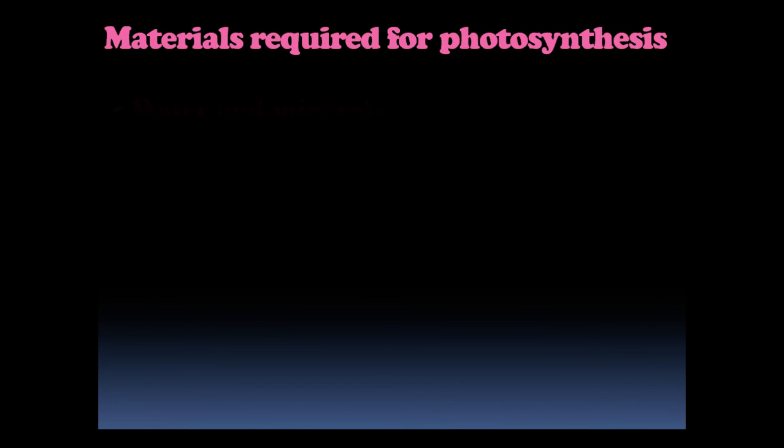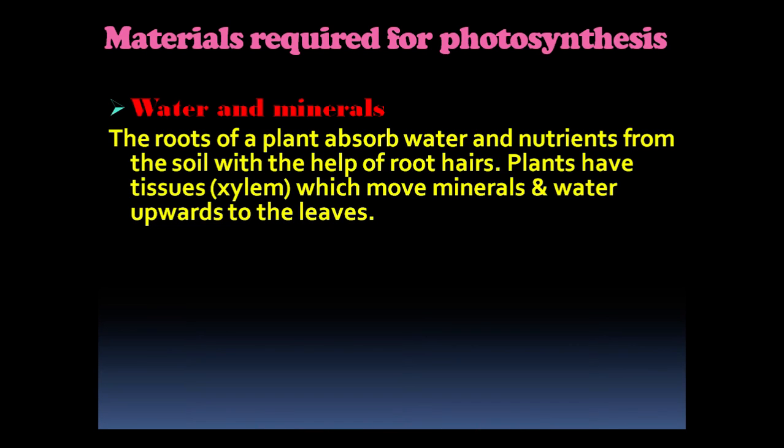Now we will see the materials required for photosynthesis. First is water and minerals. Water and minerals are obtained by the roots of the plant. Roots have root hairs, small tiny hairs, which help the plant absorb water and minerals.